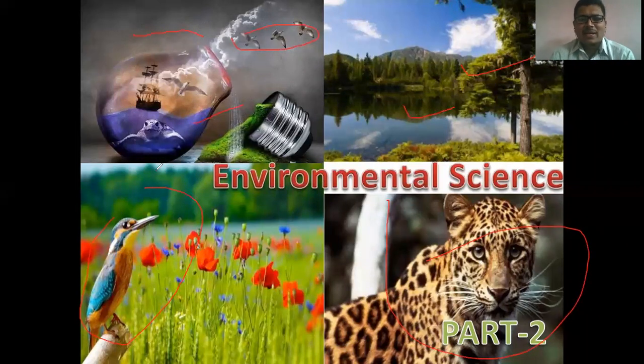So what is environment? Environment is nothing but the surrounding. Just for example, this is a bird, and what is its surrounding? There are some flowers, some other birds, then water, and some trees. These are its surroundings, and this surrounding is called the environment.